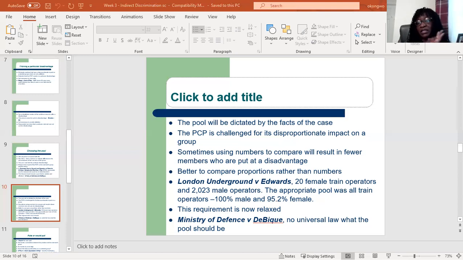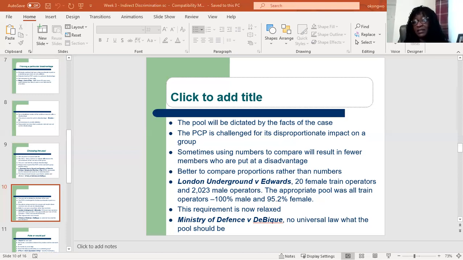The PCP is challenged for its disproportionate impact on a group. When we talk of disproportionate, we are talking about proportions. Hence, it is better to compare proportions rather than numbers. So we will be comparing the proportion of those who can comply with the term to the proportion of those who cannot comply with that term.